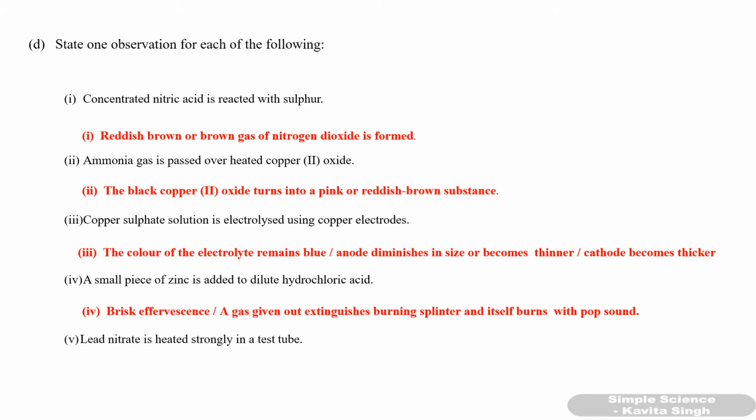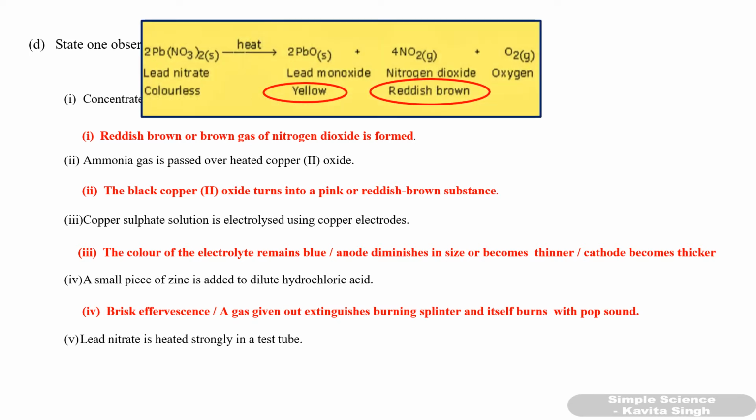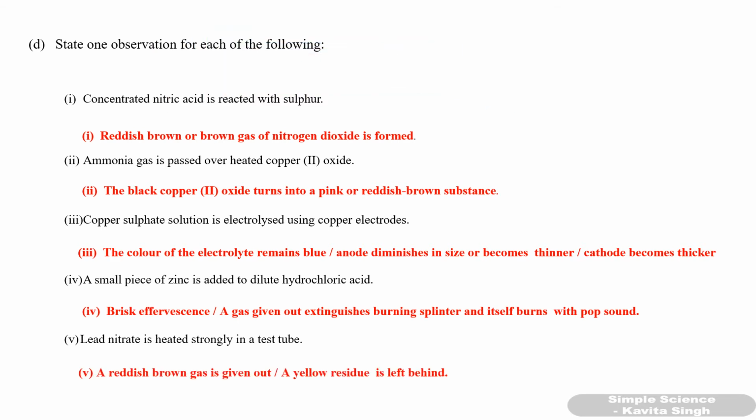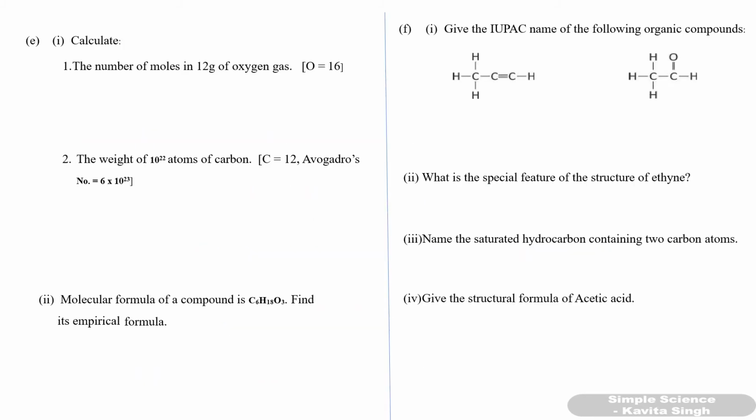Okay. Fifth one, lead nitrate is heated strongly in a test tube. What happens when lead nitrate is heated strongly in a test tube? Lead monoxide is formed, which is yellow color, so a yellow residue, and nitrogen dioxide, which is reddish brown. So reddish brown fumes of nitrogen dioxide is also formed. So 2 observations you can write. One is a reddish brown gas is given out, that is nitrogen dioxide, and a yellow residue is left behind, that is lead monoxide. Okay.